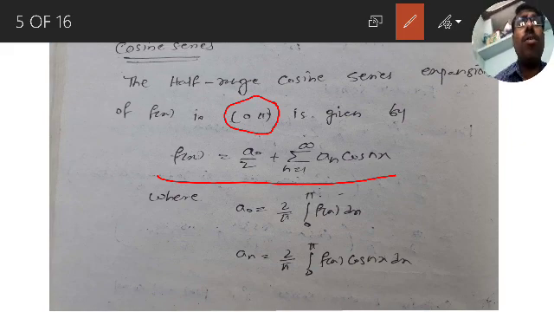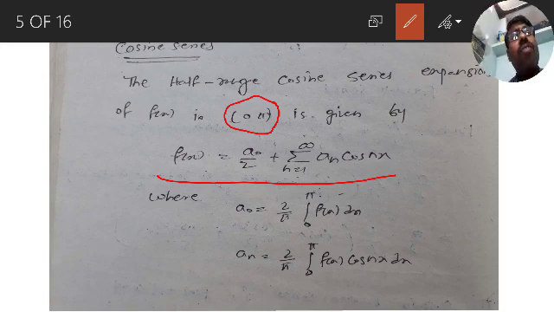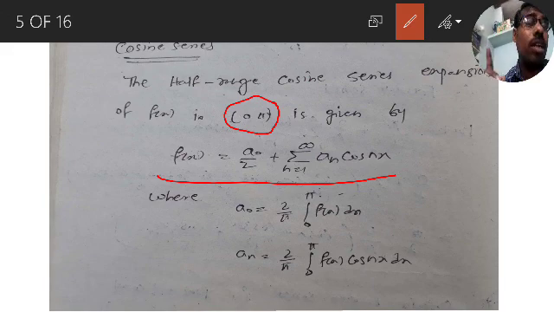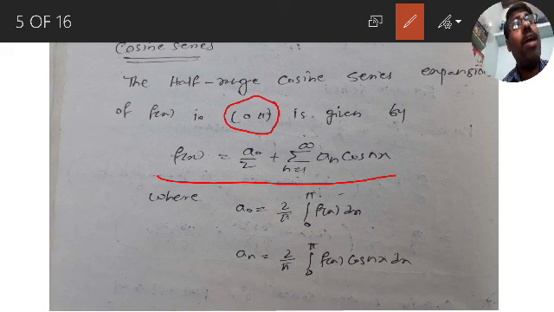So what is a naught here? A naught is equal to 2 by pi integration 0 to pi f of x dx, and an is 2 by pi integration 0 to pi f of x into cos nx dx. So very similar and the same as the even function, only the range changes. There the range is minus pi to pi and here the range is 0 to pi.